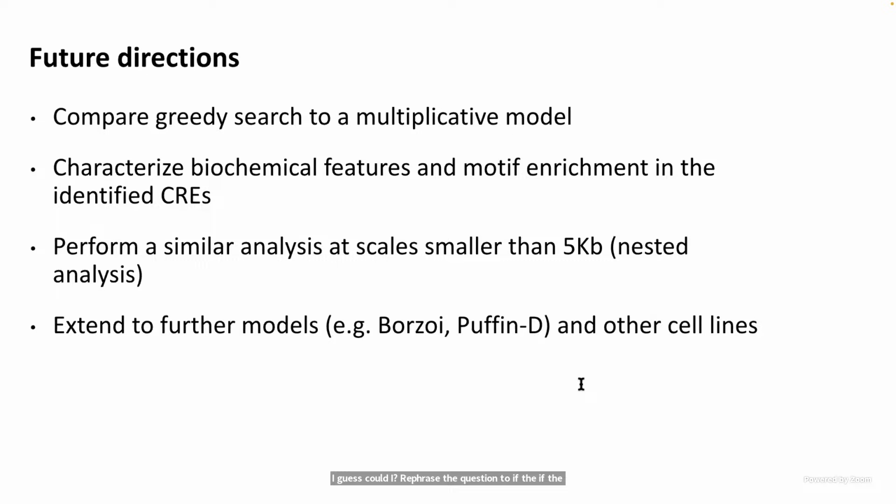Yeah, I guess, could I rephrase the question to: if a sequence is predicted with high accuracy, is that going to affect it? I think it would definitely affect it. We haven't really looked specifically at, for example, cell lines that are predicted very poorly. But this particular one on average is predicted very well, the correlation is pretty nice with the experimental data. What we have done though is we've looked at the training test validation split and ensured that there's no differences in the conclusions, essentially, if we only look at one of the folds.